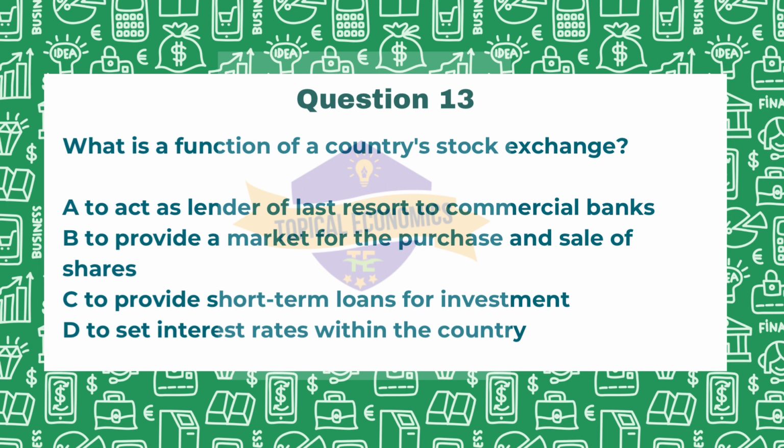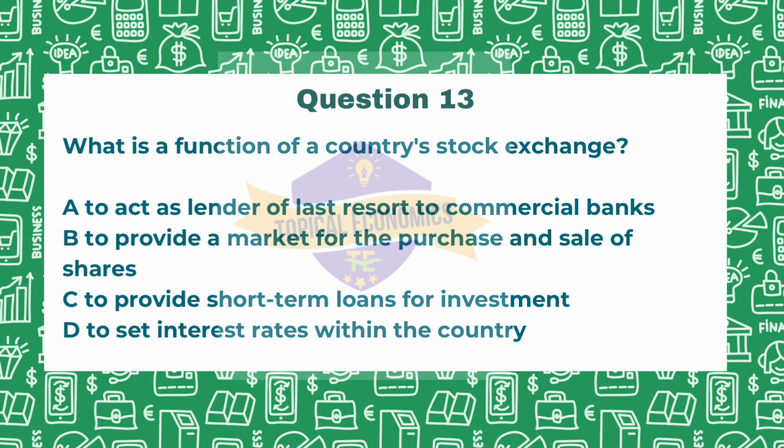Looking at option B, to provide a market for purchase and sale of shares. This accurately describes a primary function of stock exchanges. That is, they facilitate the trading of stocks, allowing investors to buy and sell shares of publicly traded companies. So this is the correct answer.